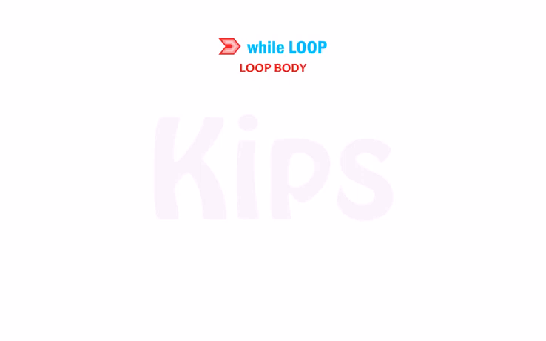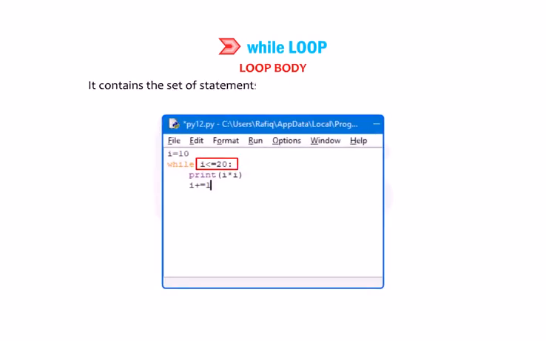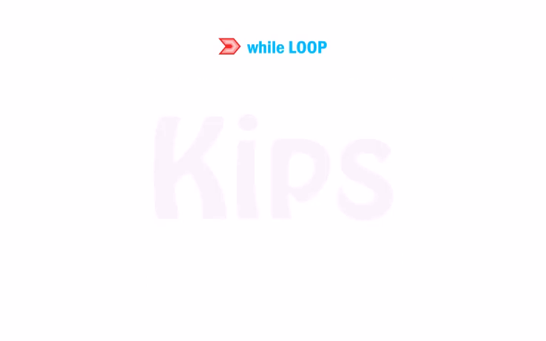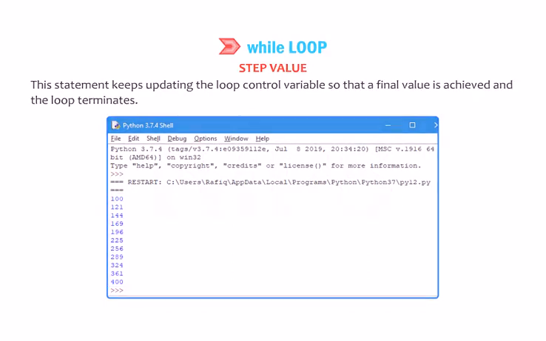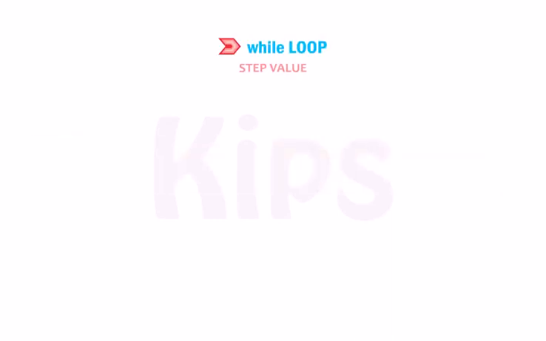Loop body. It contains the set of statements that are required to iterate or repeat. Step value. This statement keeps updating the loop control variable so that a final value is achieved and the loop terminates. Students, you must provide an initial value to the loop variable to execute the loop smoothly. Syntax: initialization, while, condition, loop body, updation.